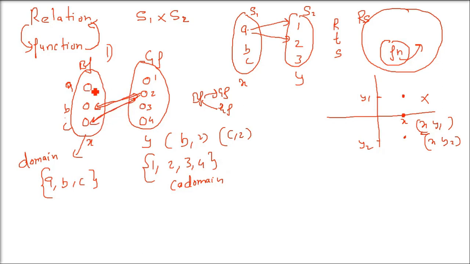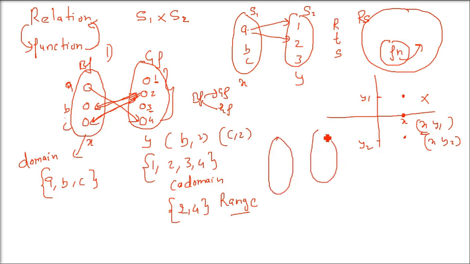Now assume that this is the relation which we have. Say B and C have a common girlfriend. I just have to change it because a girl can have multiple boyfriends. So B and C have a common girlfriend. A has, say, girlfriend 4. So only girls 2 and 4 are engaged. 1 and 3 are not. So 2 and 4 is the range. All available are 4, so this is called codomain. 2 and 4 are only engaged, so this is the range. And all the values of the first set A, B, C, this is called the domain.